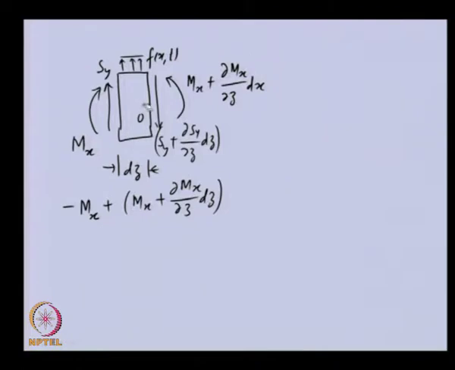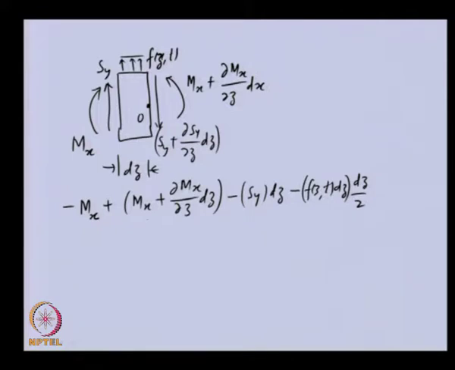Then the moment because of the Sy will again be negative, and we will have the distributed force, with respect to z, dz. So, this is the force, acting at the middle, let us say, and the moment arm of this, if it is uniformly distributed, can be approximated like this.